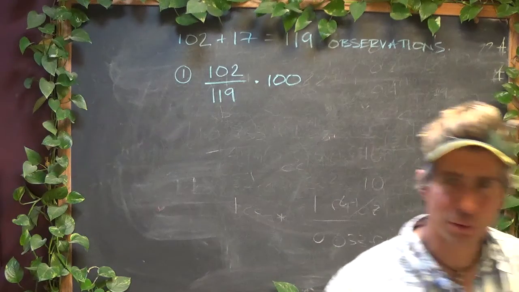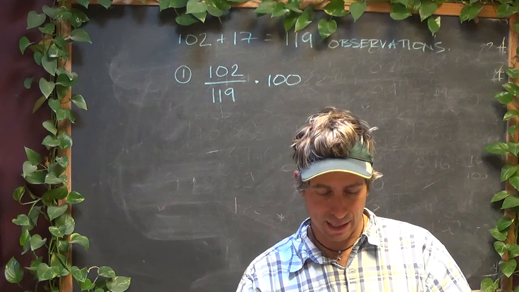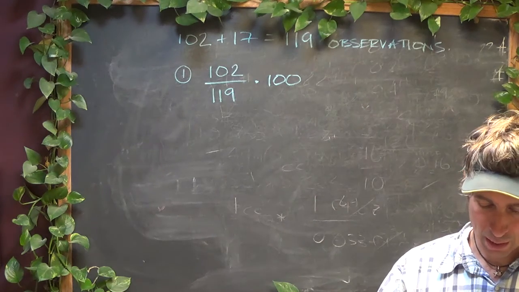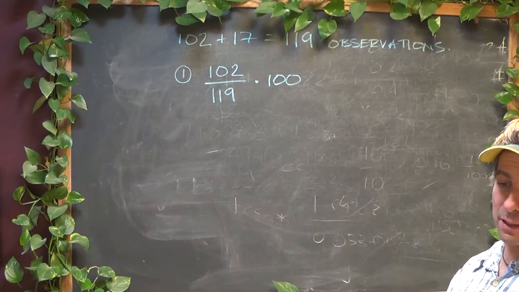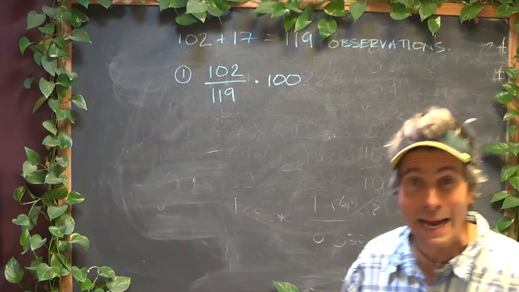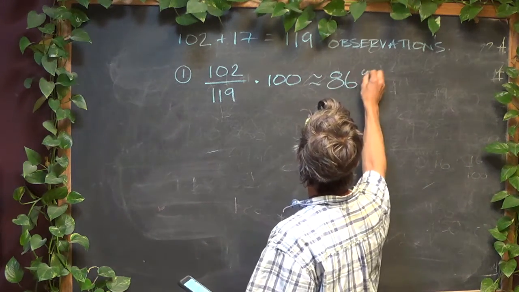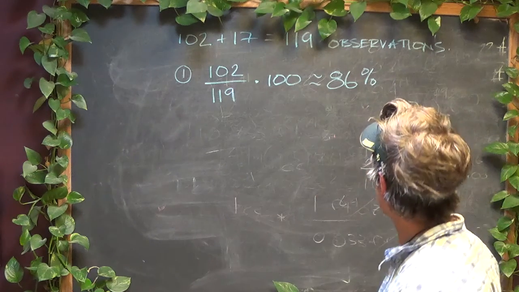Let me do that. My computer is off. We're going to lose power here in Grandview in a second, but I have my handy-dandy pocket phone. So 102 divided by 119, I get, rounded to the nearest whole percentage, 86%. So 86% of the time, Phil sees his shadow.